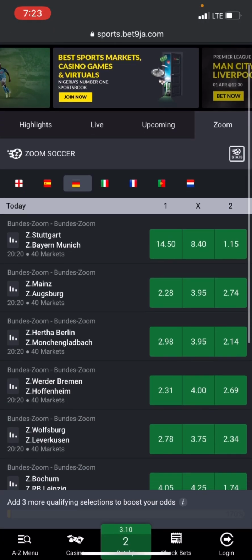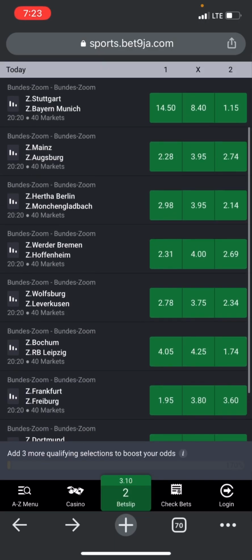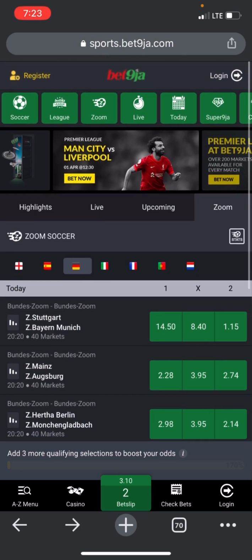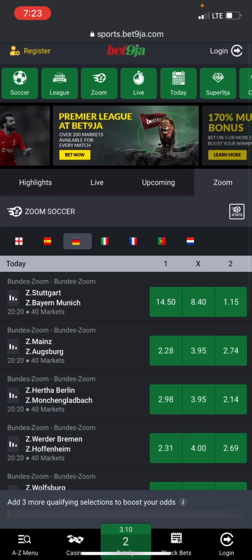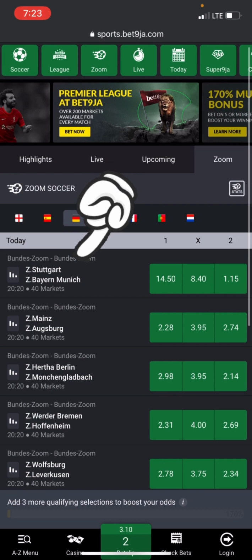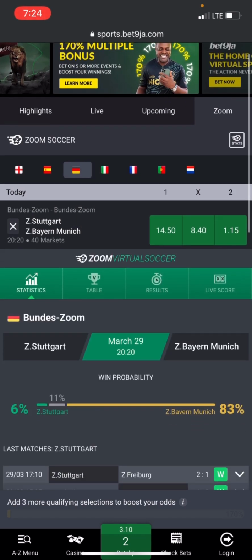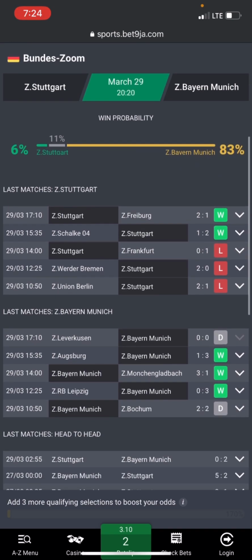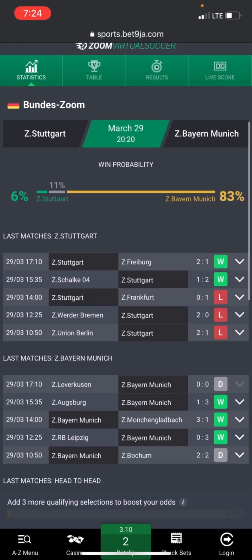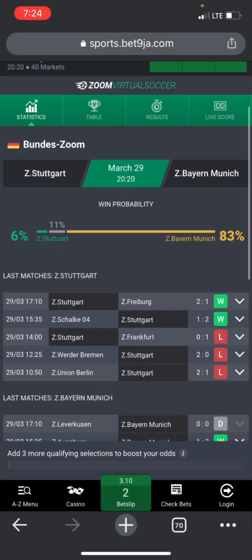So today I'm going to be teaching you guys a strategy like that. I'm going to be giving out two examples today. The first one is going to be in this team right here. So we're going to go to statistics. Now when we are at statistics, we're going to look at the last matches for both teams.